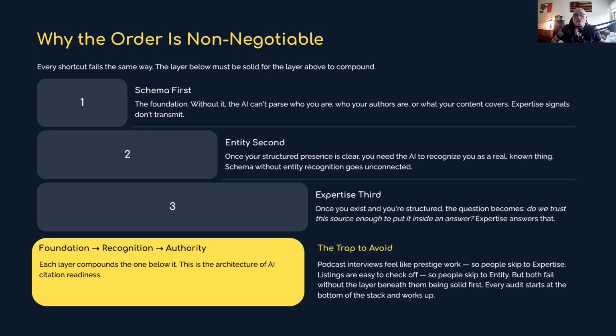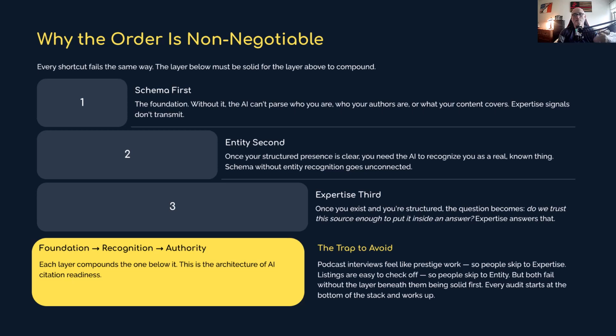because it's the foundation that lets everything else be parsed, right? Entity second, because once your structured presence is clear, you need the AI to know you exist as a recognized thing. And expertise third, because once you exist and you're structured, the question becomes, do we trust this source enough to put this inside an answer? All right. That was a long explanation, but every shortcut I've seen, people try the same way.